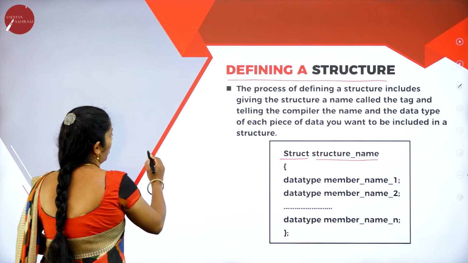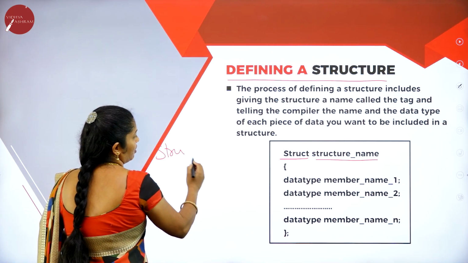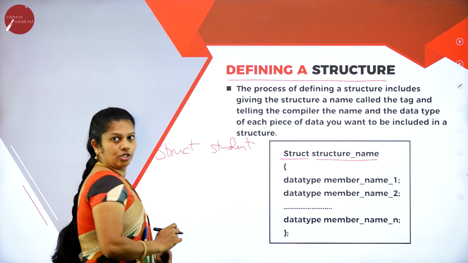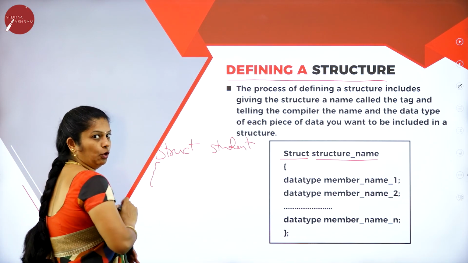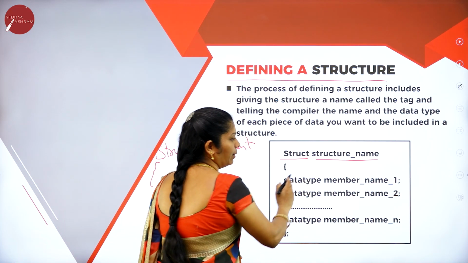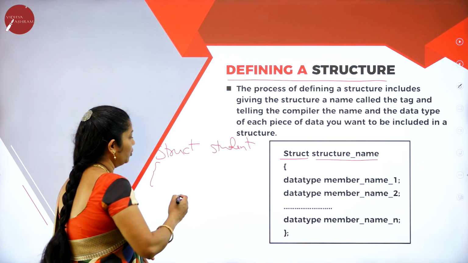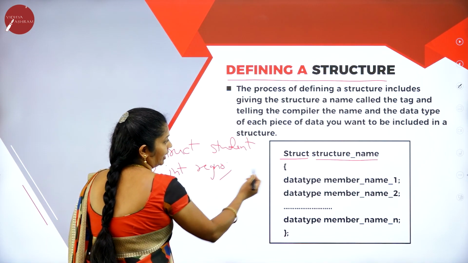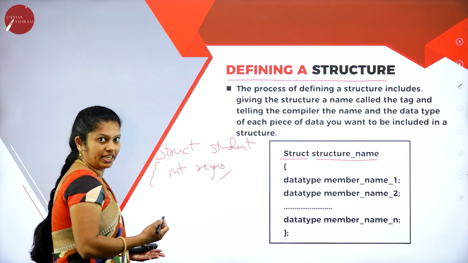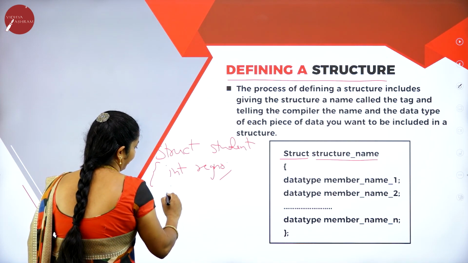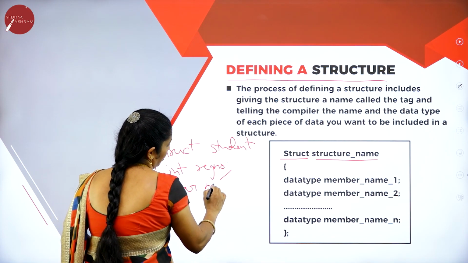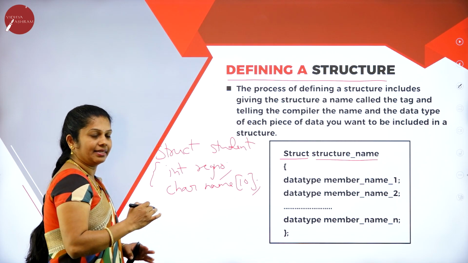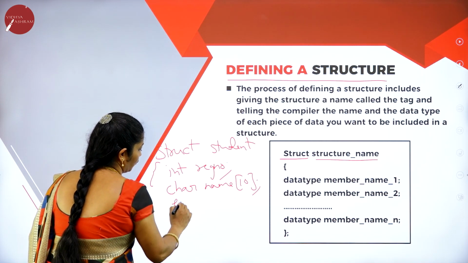For example, I want to create for student, then we use the keyword struct, then student is the structure name. Then here we open the bracket, then you write the data members. For example, register number I want of type integer, int regno; then whichever variable you want you can take. For example, I take char name[10]. That means for name it can take a maximum of 10 characters. Then fees of type float.